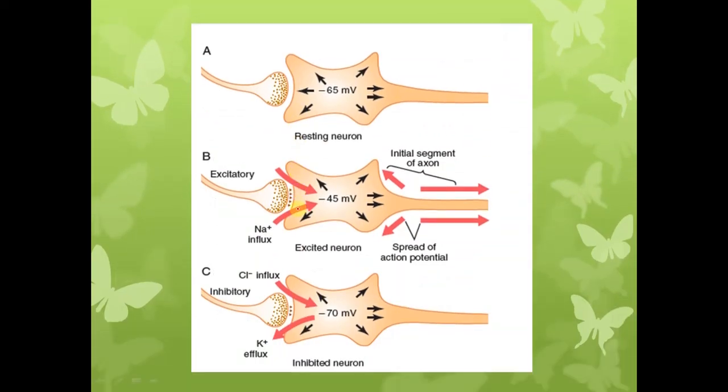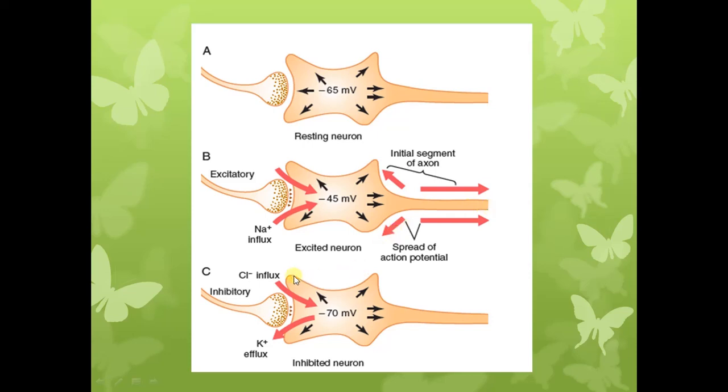Now just summating the responses in the postsynaptic neuron. This is the resting condition when there is no nerve signal transmission. When there is signal transmission from the presynaptic neuron to the postsynaptic neuron, there can be an excitatory response, and then action potential will be produced at the initial segment of the axon and then propagated.